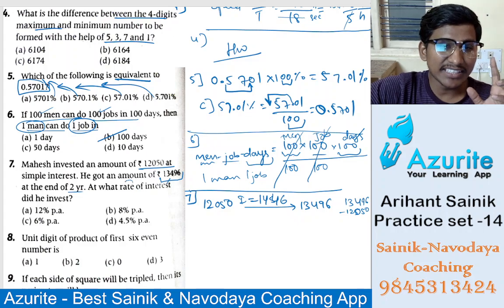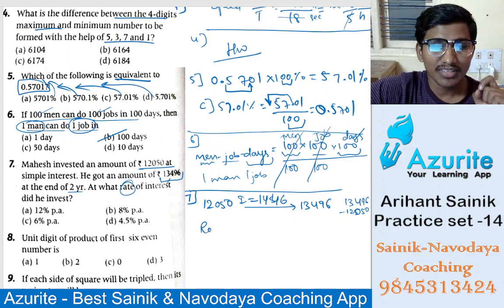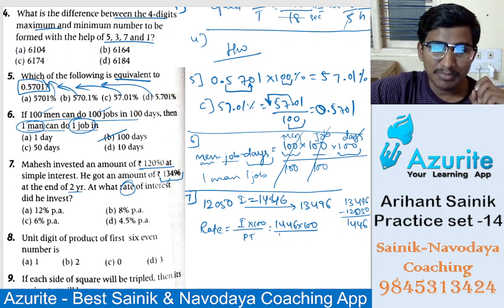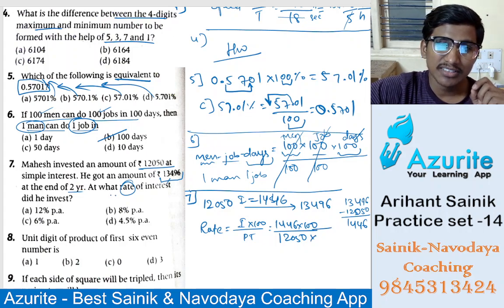So they are asking the interest rate. How do you find the rate? Rate is interest into 100 divided by P into T. So interest is 1446 into 100 divided by, principal is 12050 and time is 2 years.